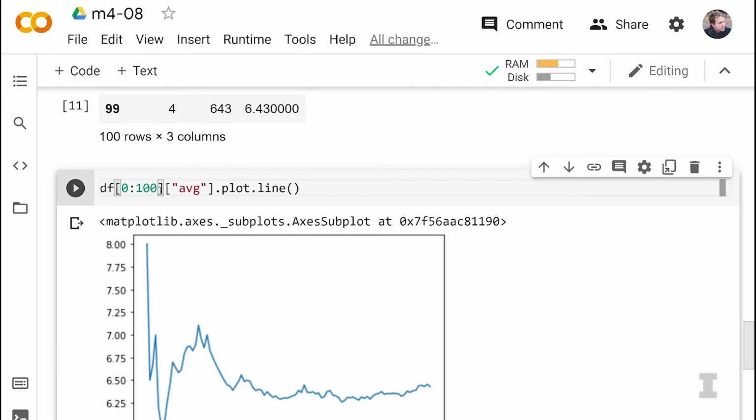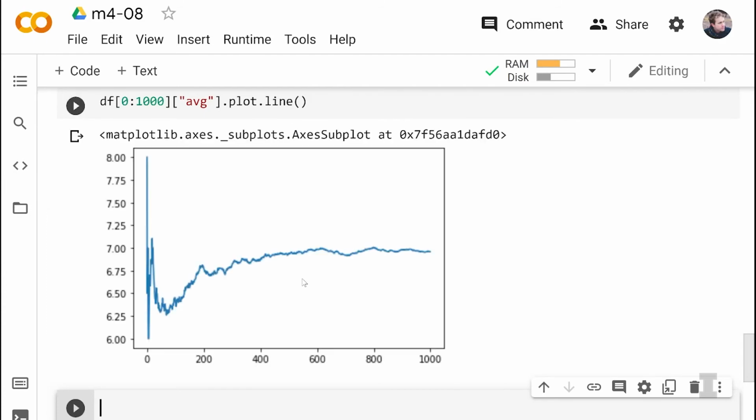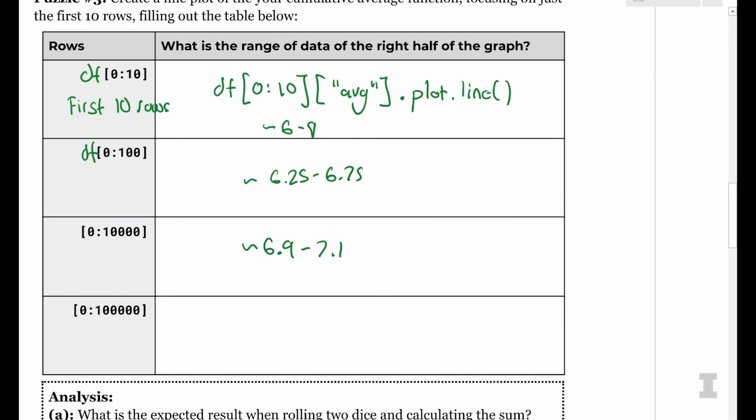So as we get more and more results, we did a simulation of 10,000 results. So let's look at the first 1,000 rows now. Ooh, okay. So I'm changing 100 to 1,000. Wow. And it really levels off right at 7. So if we look at the range of the right half of the graph, what do we see, Carly? It's like 6.9 to 7.1. 6.9 to 7.1. So as we're taking more and more samples, you see that line getting closer and closer and being more and more consistent to that expected value. Yeah, which we know is 7.